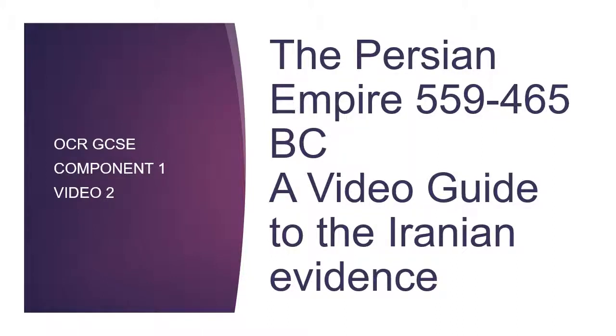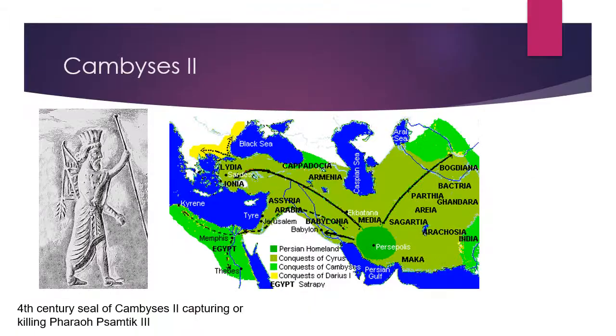Again, this is still a guide into the Persian aspect of the GCSE Ancient History, and today we're going to be looking at Cambyses. So Cambyses II was son of Cyrus the Great, and he ruled the Achaemenid Empire from 530 BC until his death in 522.